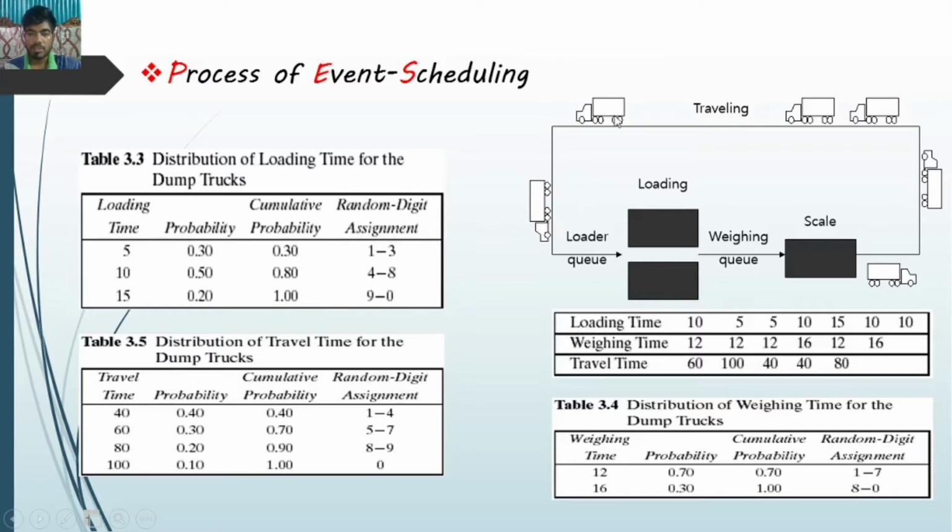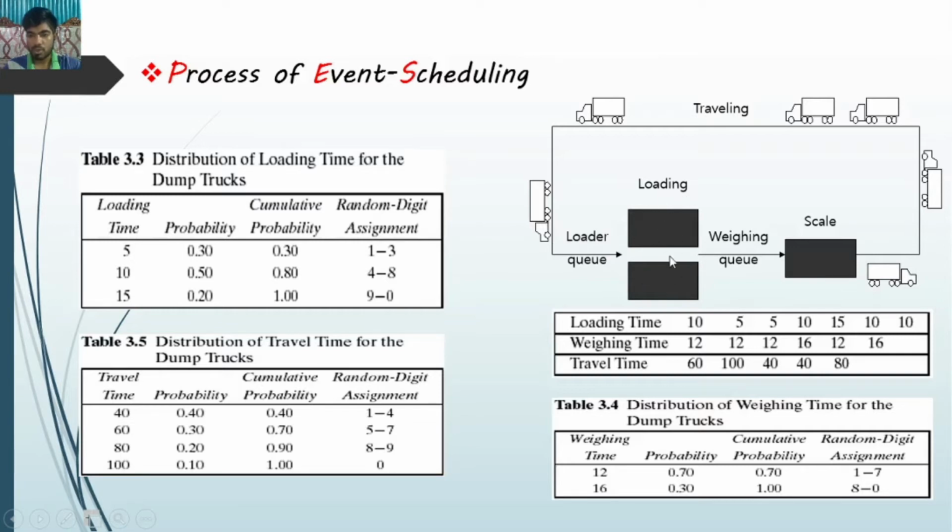Here are 6 trucks which carry some product from the loading sector. This is the waiting sector where the trucks wait for scaling, and here is the scaling sector. There is one scaler which weighs the truck, and then it passes the truck onto the road, and it travels to the loader queue and waits until a loader is free.